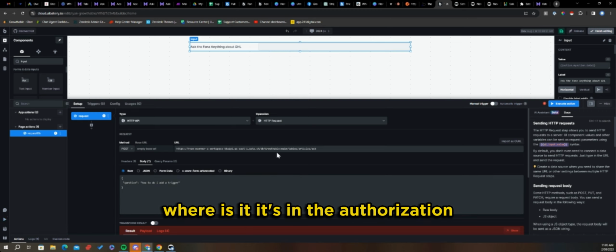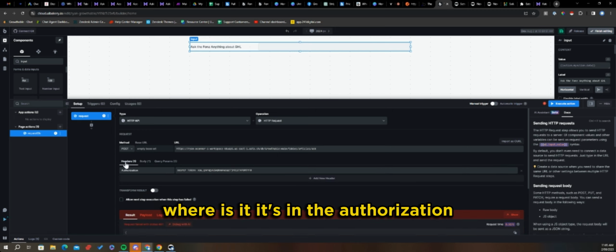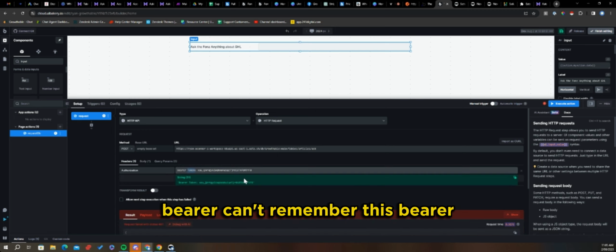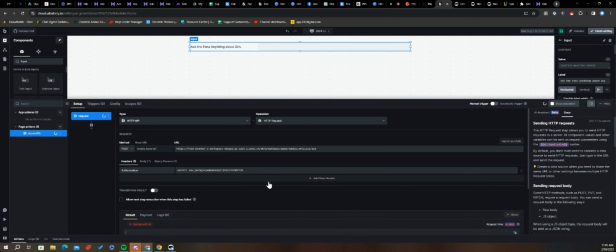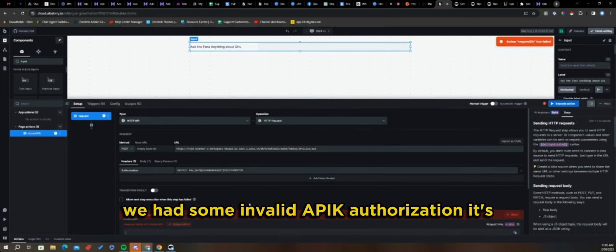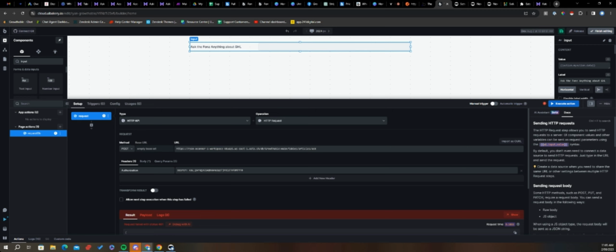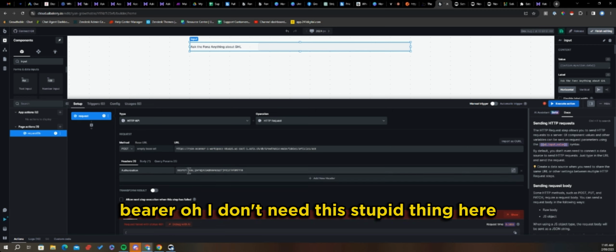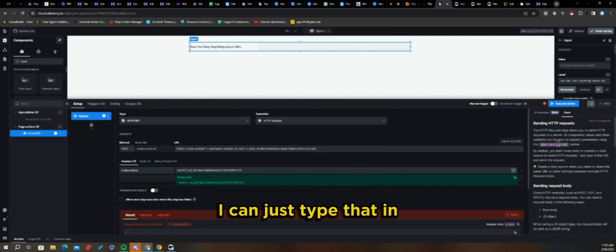It's in the authorization. Bearer. I can't remember if it was bearer. We had some invalid API key authorization. It's bearer. Oh, I don't need this stupid thing here. I can just type that in.